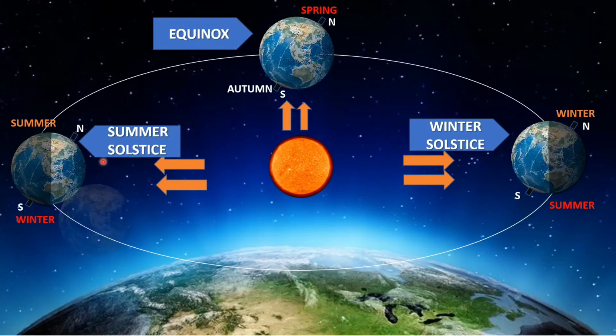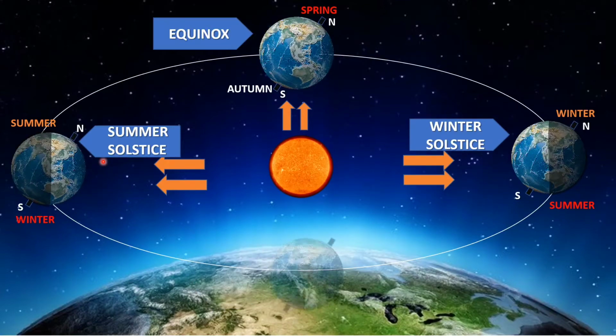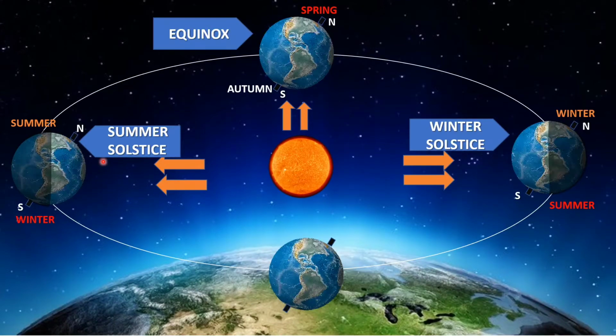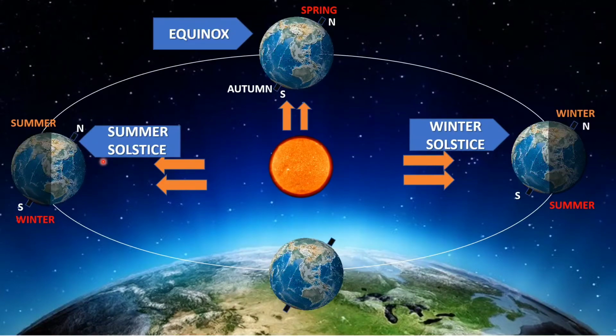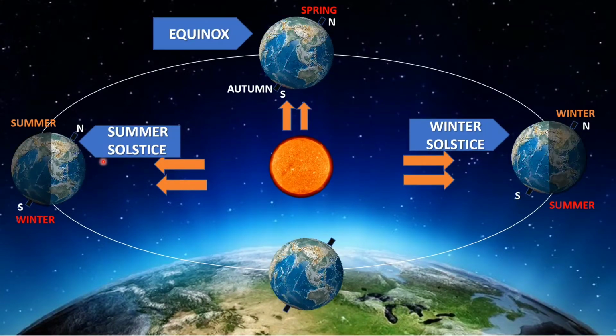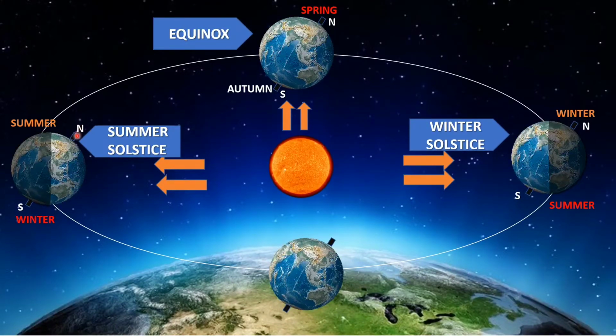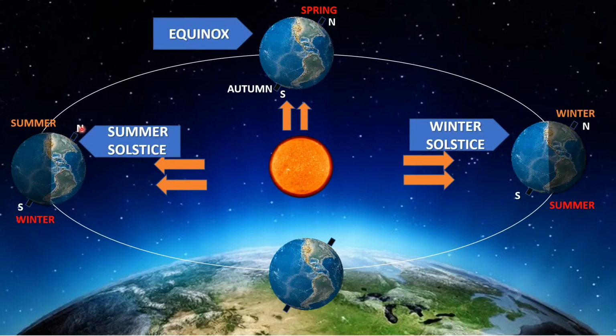Now let's move ahead. The position of the earth will keep on changing and it will come again to a position in such a way where again no poles are going to get exposed towards the sunlight much more. Likewise, here the north pole was getting much of the sunlight.